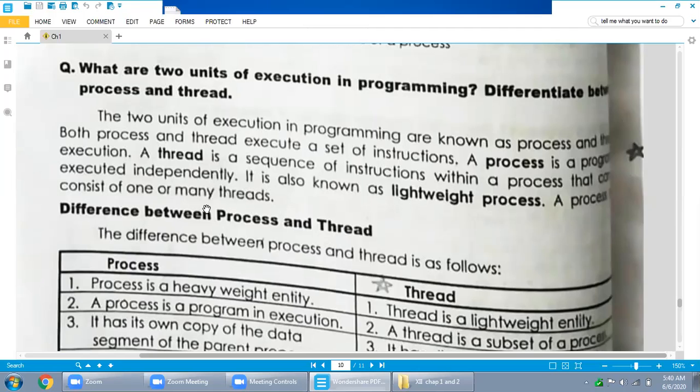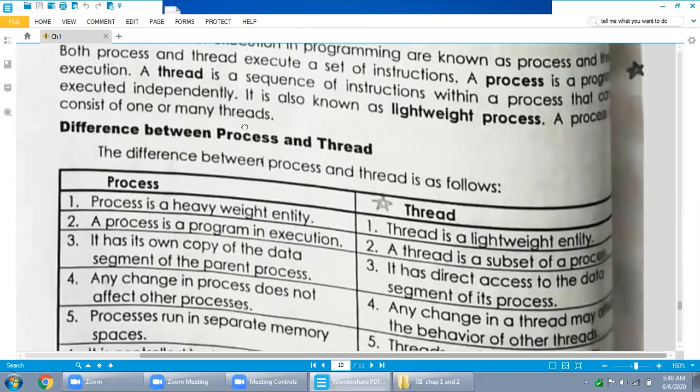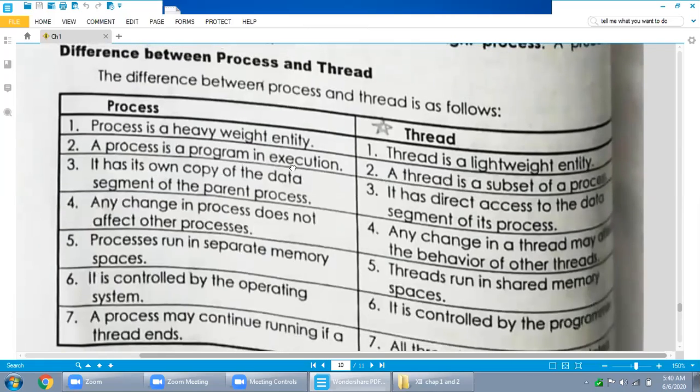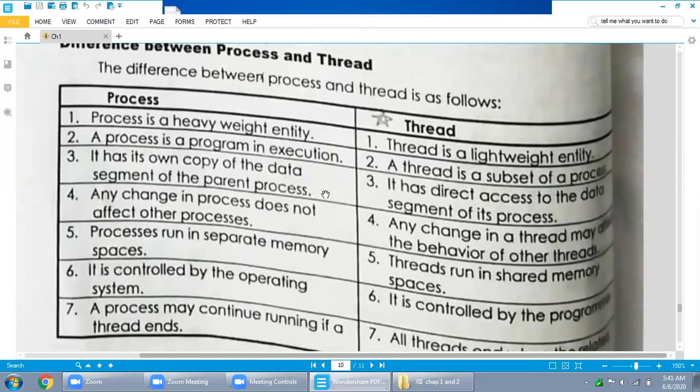A process consists of one or many threads. As I told you, a program is the combination of different instructions. So I can say that over here a process is a program actually, and the threads are its statements. So a process consists of one or more threads. Now the second part of the question: differentiate between process and threads.